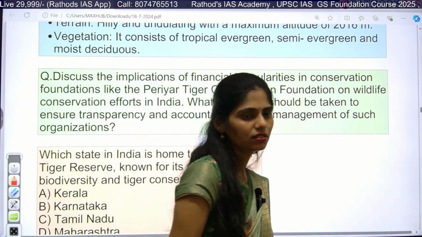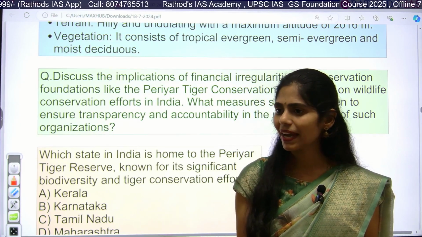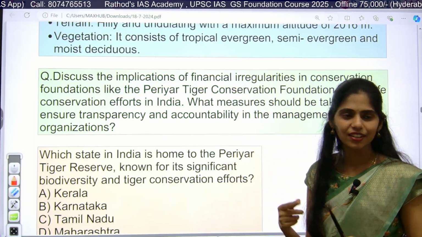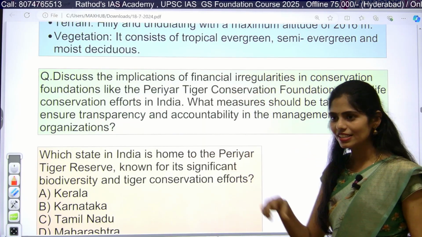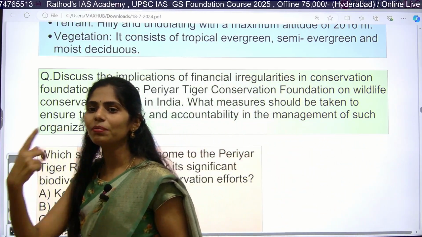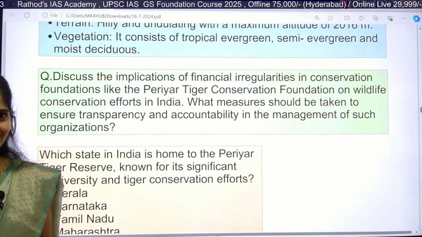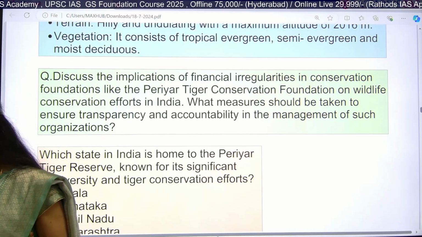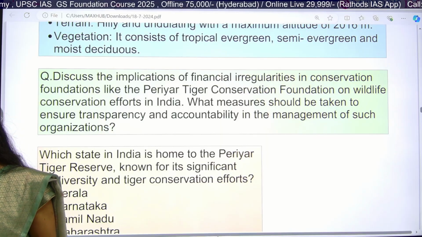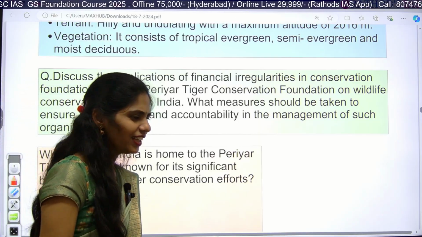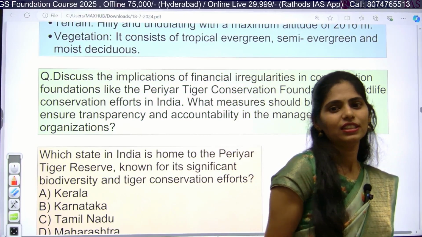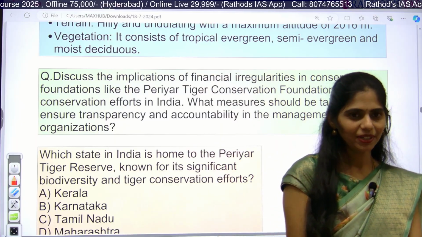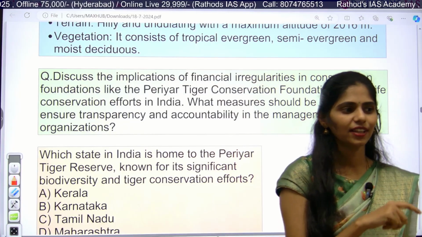Come on, think one by one. What will happen? What will be the impact? I have to repeat the question, right? Okay, so because of this financial irregularities in this Periyar Tiger Reserve, what will be the impact? Biodiversity, impact on biodiversity. Next, economic. Okay, there will be impact on biodiversity. In one word, you can do that. That will be having impact on entire biodiversity. I will be taking biodiversity as a whole. It is a holistic term. Apart from that.